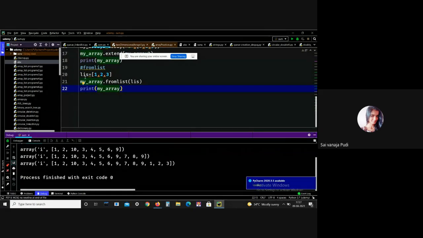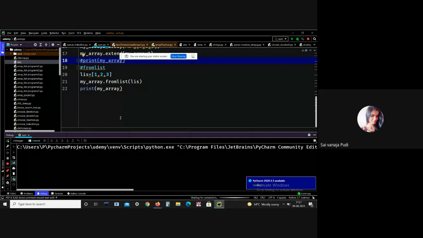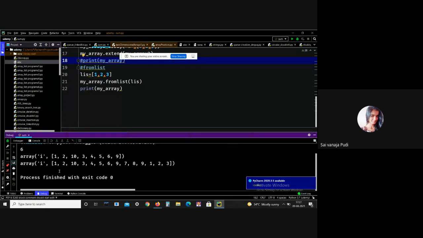Let me comment this so that you can understand the output clearly. See, you can clearly see that the output is the new array. The new list is 1, 2, 3, and the new list is added here. This is how we can use the from list.